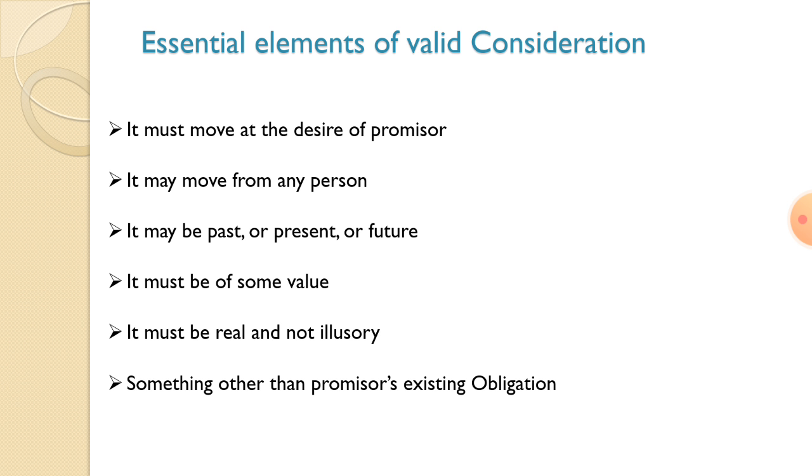Let us go with the concept that it must have some value. Compulsorily, the consideration should have some value. So how is it considered in the law of contract? For example, A agrees to sell his bike worth 25,000 rupees for 500 rupees. Here the contract is made with free consent, he is selling a 25,000 rupee bike at a cost of only 500 rupees. This is called consideration must have some value according to the law.